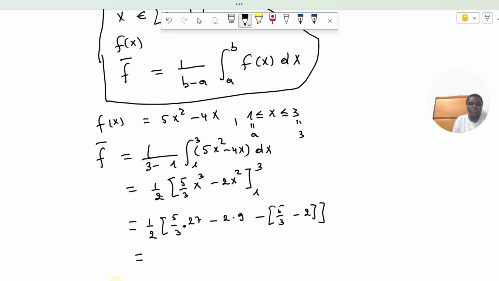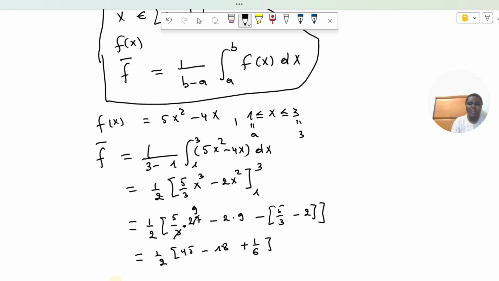So this is equal to 1 over 2 times, if I simplify here, and 3, this is 9, this is 45 minus 18, and minus, and 2, 6 minus 6, and plus, this is minus 1 over 6, yes, minus 1 over 6, minus, and minus, then plus 1 over 6, like this.